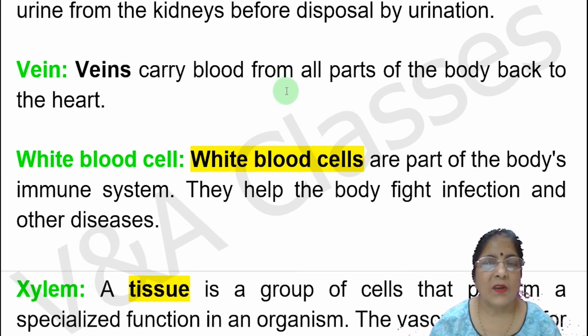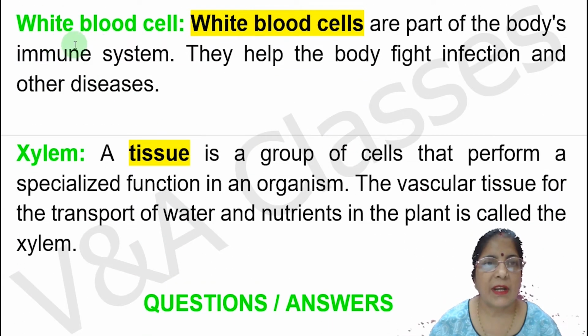Veins carry blood from all parts of the body back to the heart. Next keyword is white blood cell. White blood cells are part of the body's immune system. They help the body fight infection and other diseases. Next keyword is xylem. A tissue is a group of cells that perform specialized function in an organism. The vascular tissue for the transport of water and nutrients in the plants is called the xylem.